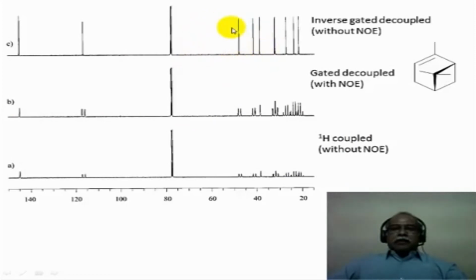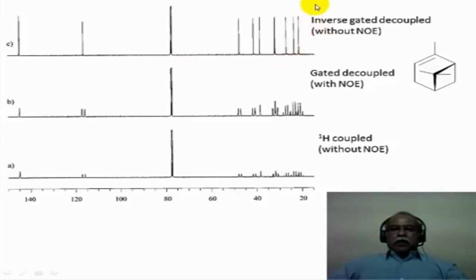The top trace corresponds to the inverse gated decoupled spectrum. That is, without the NOE, you are observing the signal intensities without the coupling as well as without the NOE. Because it is without coupling, the signal intensities are much higher than the other two spectra, and because it is without the NOE, it doesn't matter whether you have a quaternary carbon or a CH2 carbon or a CH3 carbon, they all have equal intensity. In fact, this is a spectroscopic method that one can use to quantify the carbon-13 spectrum.